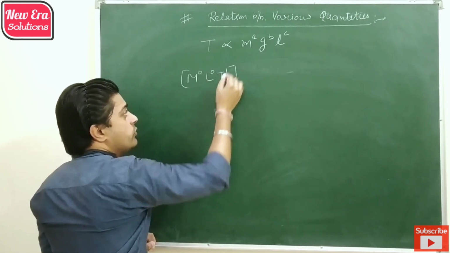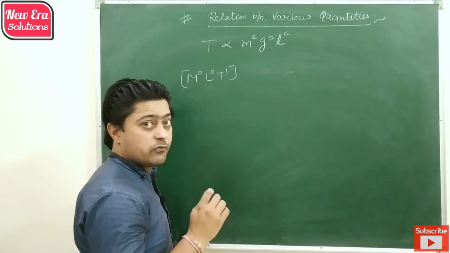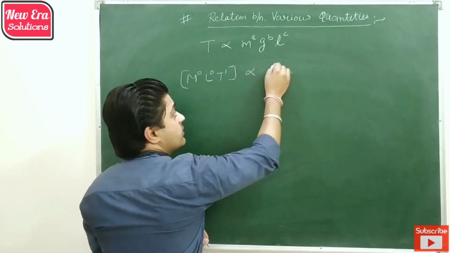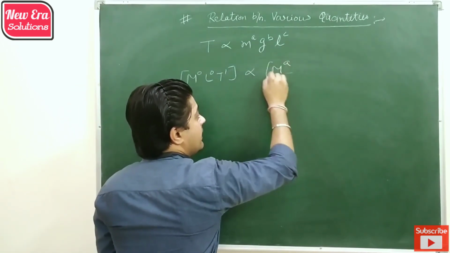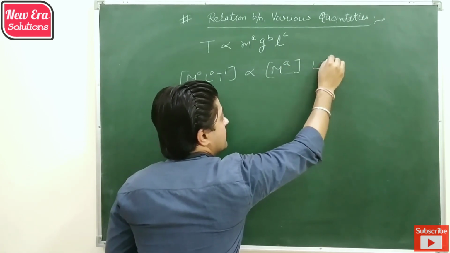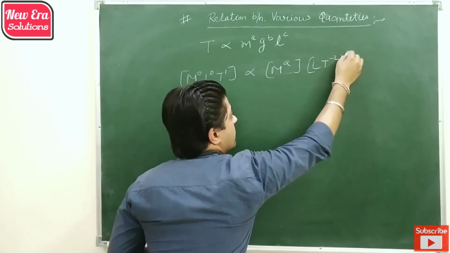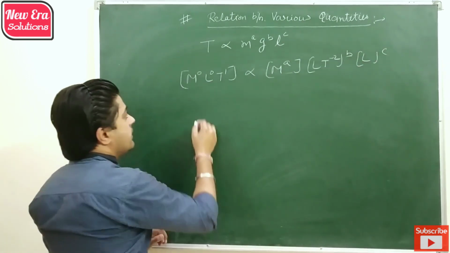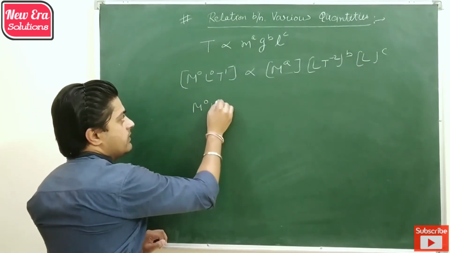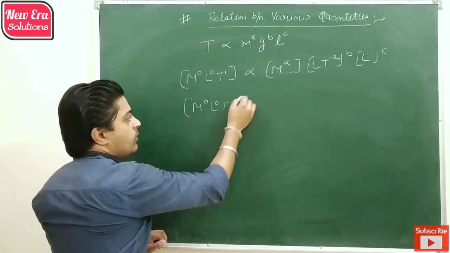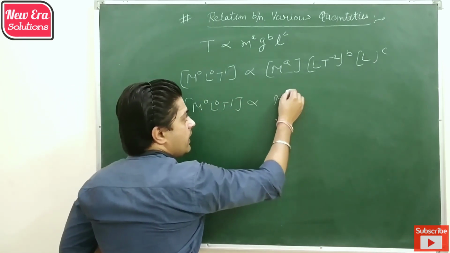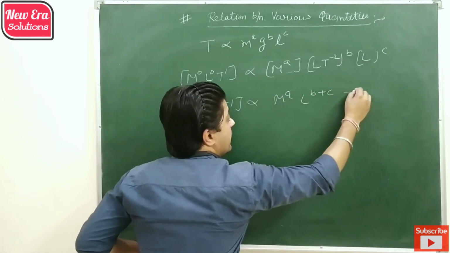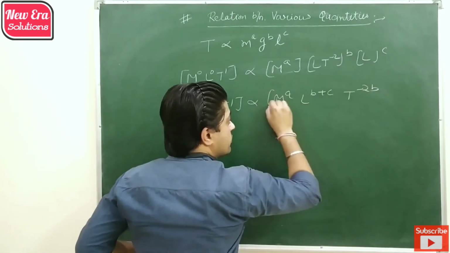Whenever you use a dimension formula, use the full dimension formula in that particular case. So the dimension of mass is m^A, the dimension of acceleration is (LT⁻²)^B, and the dimension of length is L^C. So M⁰L⁰T¹ is proportional to m^A, L^(B+C) and T^(-2B).